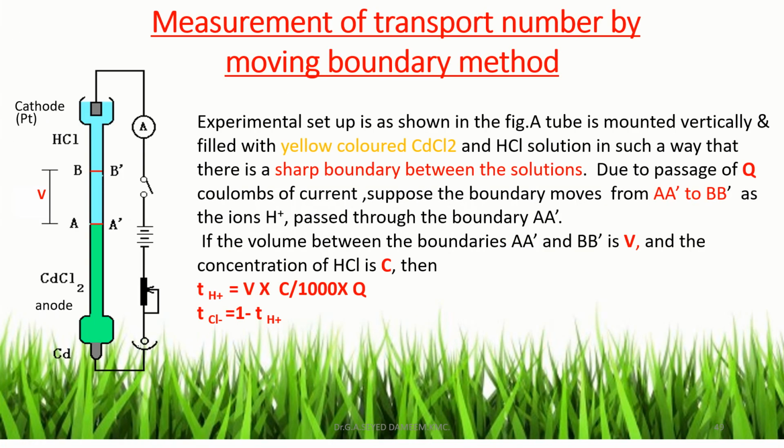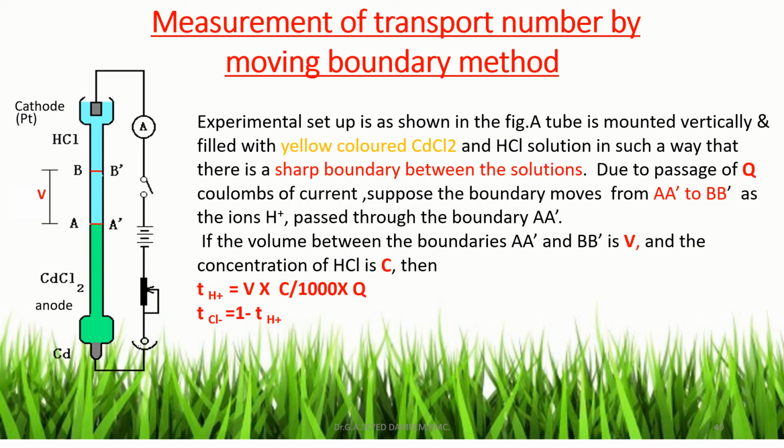Next topic, measurement of transport number by moving boundary method. The experimental setup is as shown in the figure. It contains a vertical glass tube, which contains the solutions, yellow colored cadmium chloride solution and HCl solution. There is a boundary between these two solutions, and a cadmium electrode, a cadmium rod, is present in cadmium chloride solution, which acts as the anode, and a platinum electrode is present in HCl solution, which acts as a cathode.